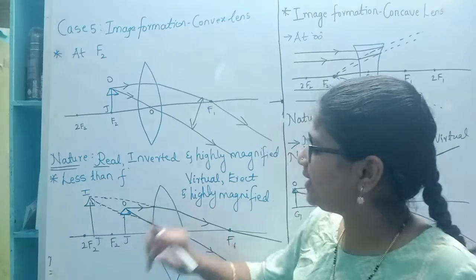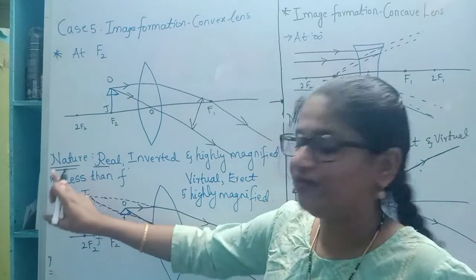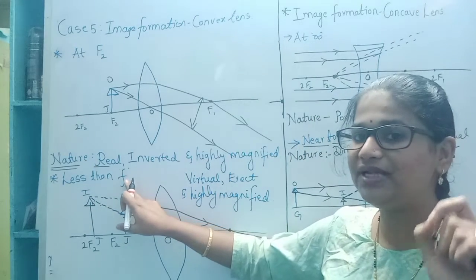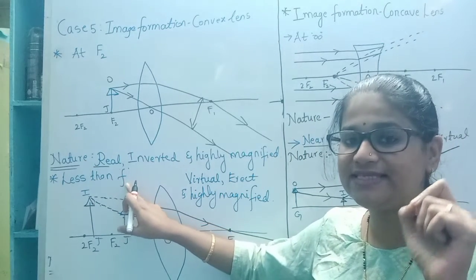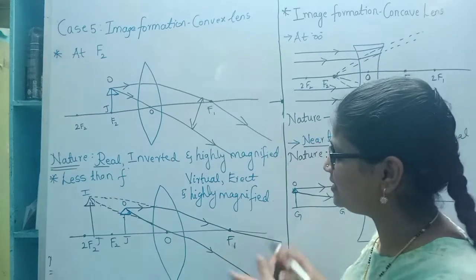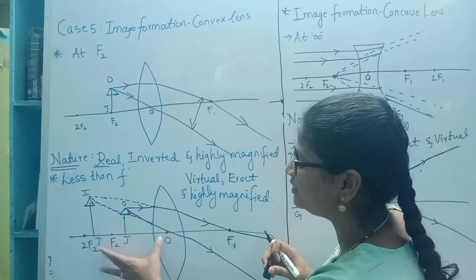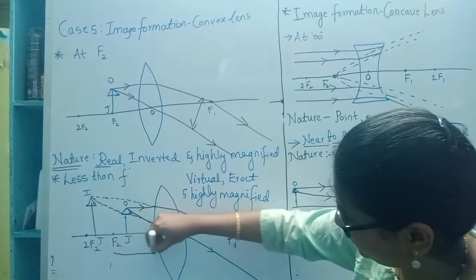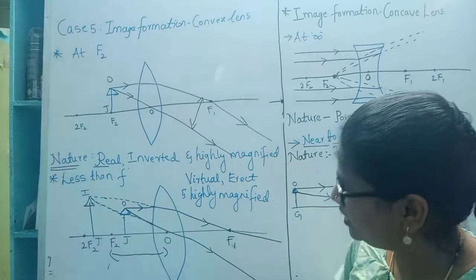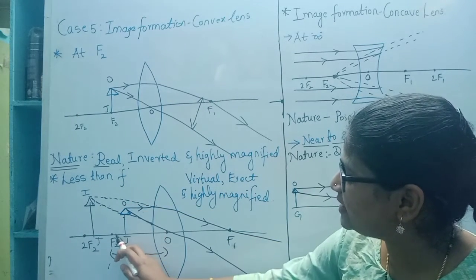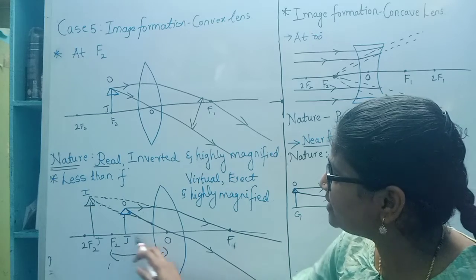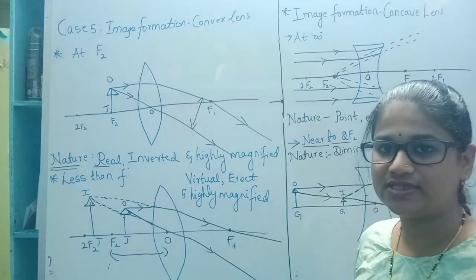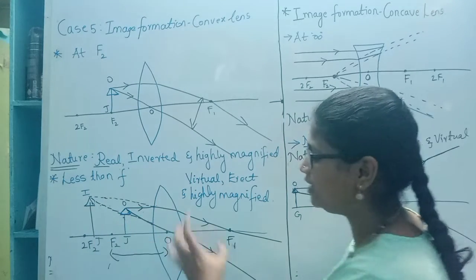Then the next case is when an object is placed at less than the focal length. Lowercase f represents the focal length, that is the distance between the optic center and the principal focus. So this distance is a focal length. An object is placed in such a way that it is near to the optic center and near to the principal focus, but less than the focal length.